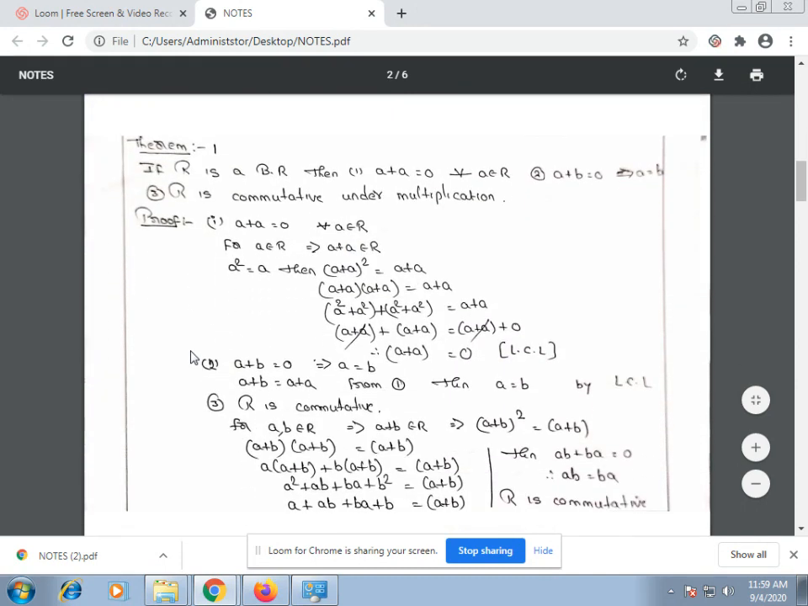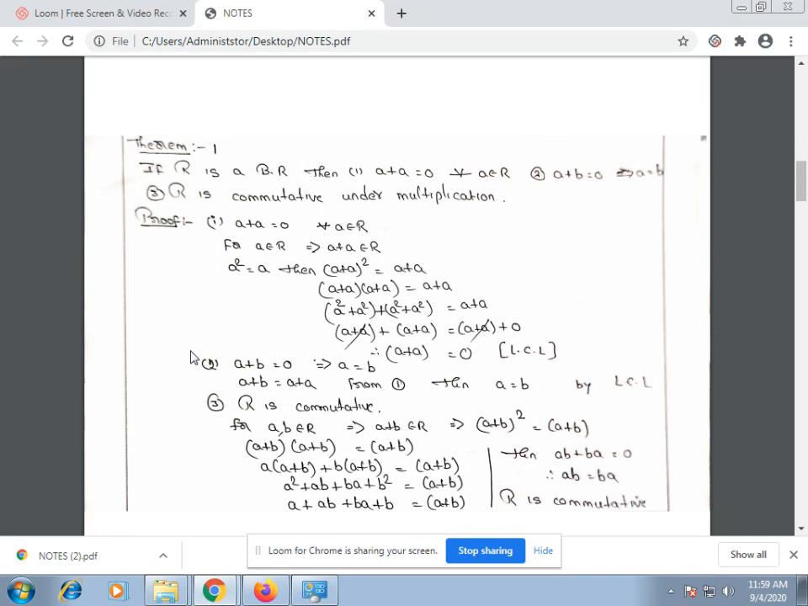Now I'm going to explain one of the important theorems in ring theory. That is, if R is a Boolean ring, then a + a is equal to 0 for all a belonging to R. Second condition, a + b is equal to 0 implies a is equal to b. And the third one is R is commutative under multiplication.